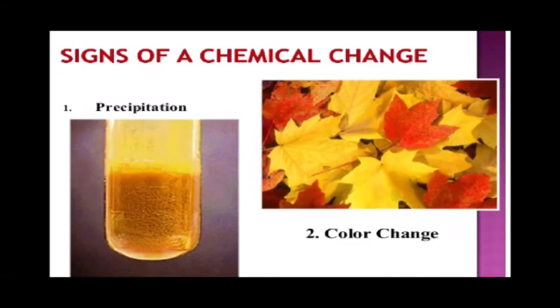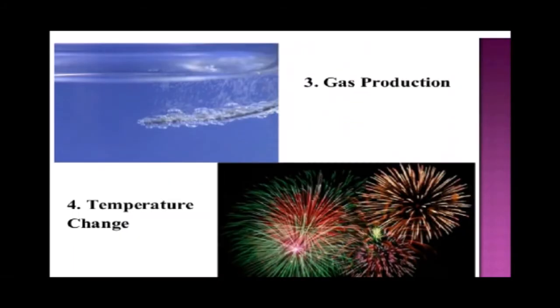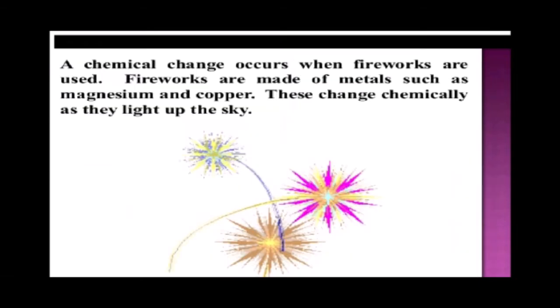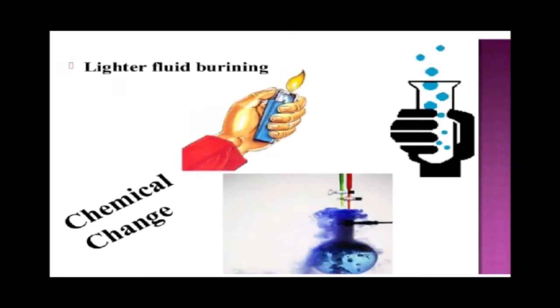The signs of chemical change: precipitation, color change, temperature change, gas production. A chemical change occurs when fireworks are used. Fireworks are made of metals such as magnesium and copper. These change chemically as they light up the sky. Examples: